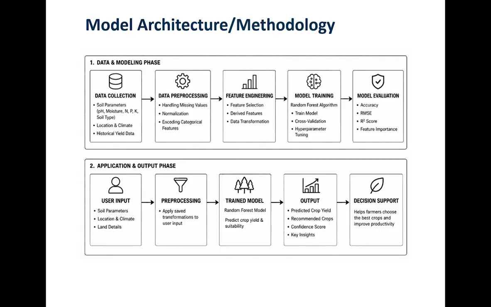Here is the overall architecture of our system. It follows a clean and structured pipeline starting from data collection, moving into pre-processing, followed by model training, and finally delivering a crop prediction and recommendation output to the user. Every stage is connected and purposeful, and let me explain each one in detail.